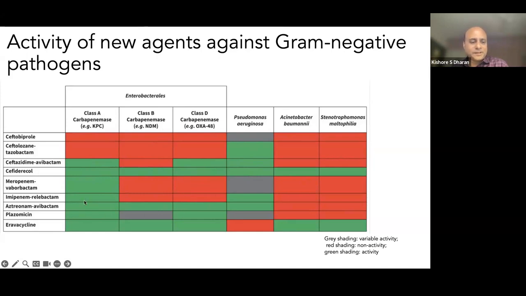Aztreonam avibactam is for the REPRISE trial, that it can act against class A, class B, class D as well as Pseudomonas aeruginosa. And plazomicin is active against class A and class D carbapenemases. Eravacycline is active against class A, class B, and class D, but it cannot be used for urinary tract infections or bacteremias.